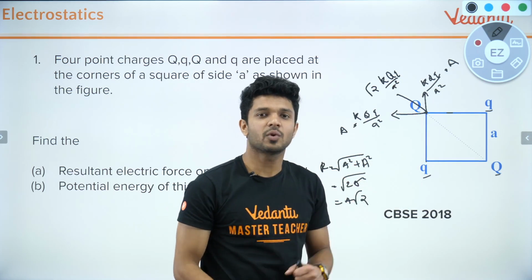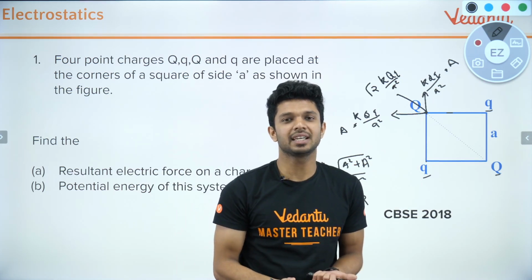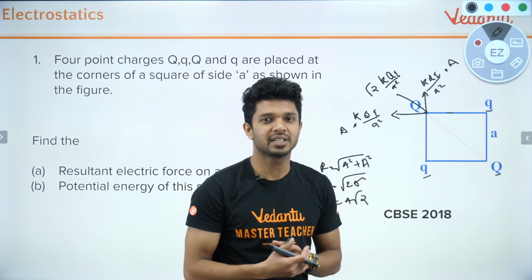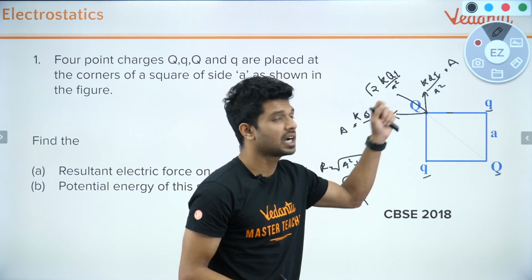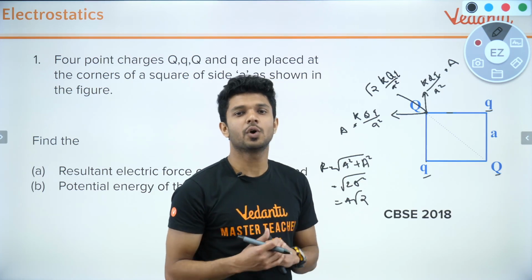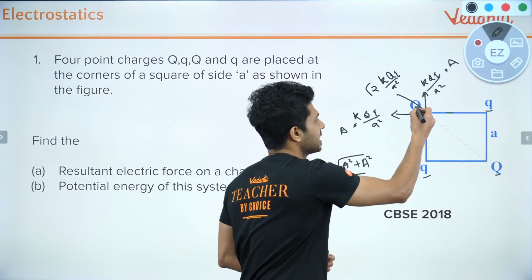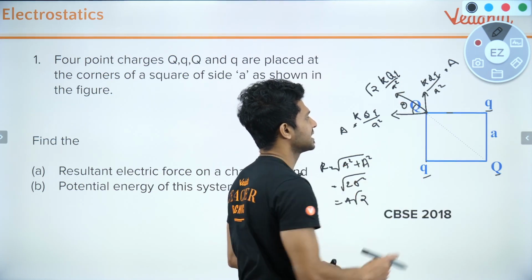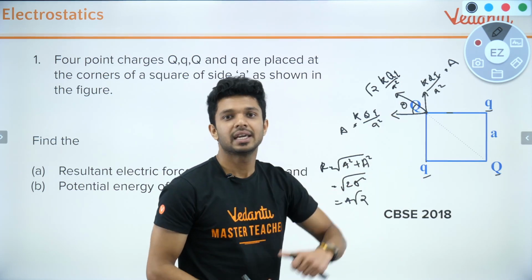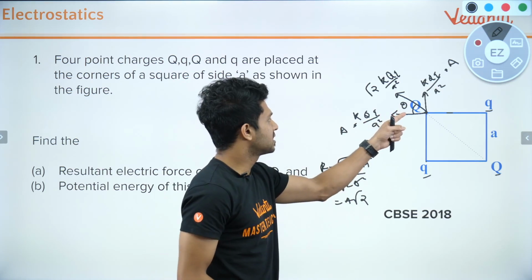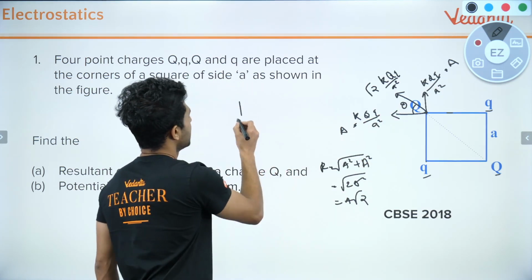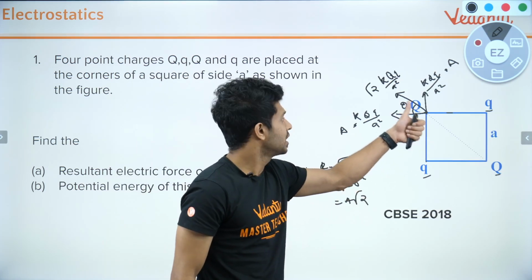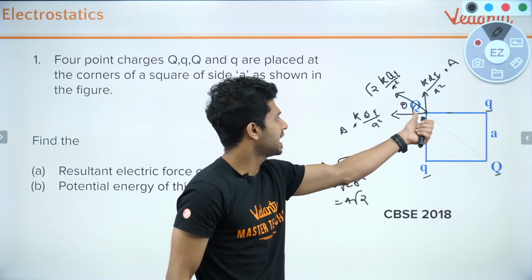And can you tell me what will be the direction of it? Obviously, it will be in between, perpendicular, it will be an angle bisector. Why? Because both the magnitudes are the same. Or if you want to find it with angle theta, I'm marking this as theta, and you want to know the angle the resultant makes with one of the forces. So if this is theta, you can take tan theta, which is opposite side divided by adjacent.